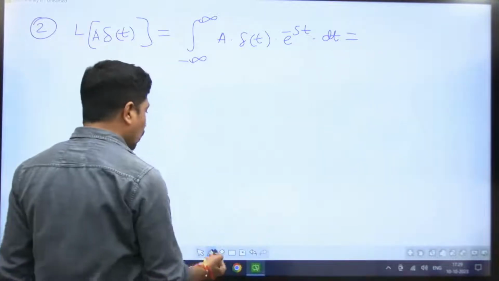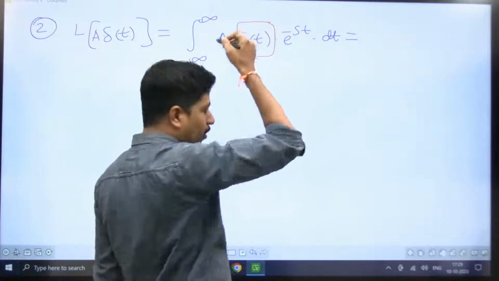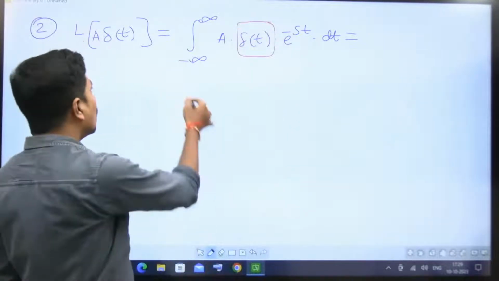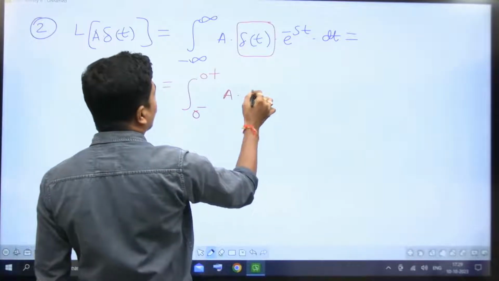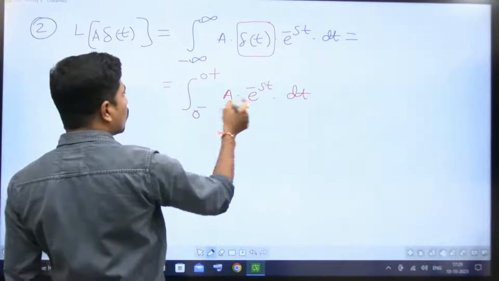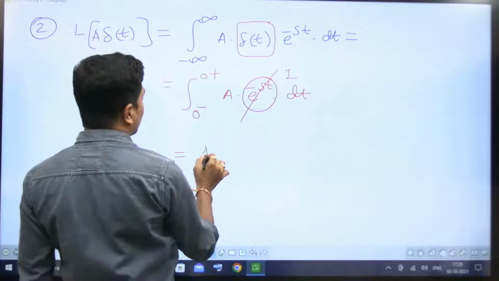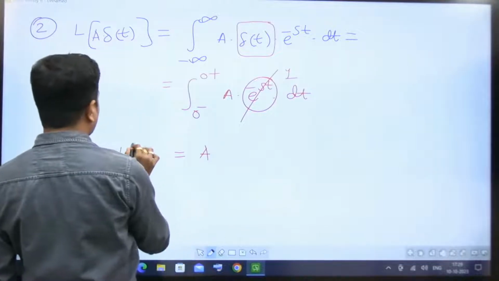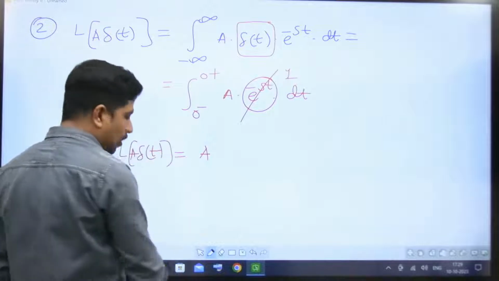But we know that this del of t impulse signal is going to exist only at t equal to 0. Therefore, integration limits I have to take from 0 minus to 0 plus, a into e power minus st dt. Integral 0 minus to 0 plus, this e power minus st is going to be 1. Now, answer is a. Laplace transform of a del of t is equal to a.